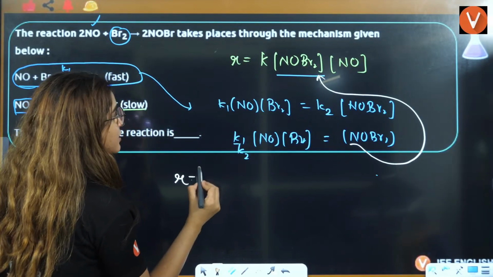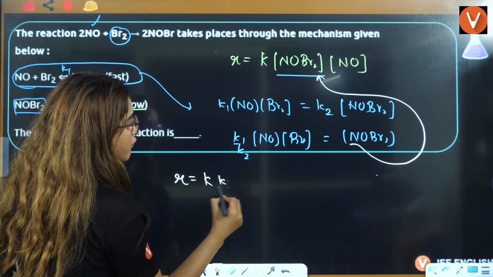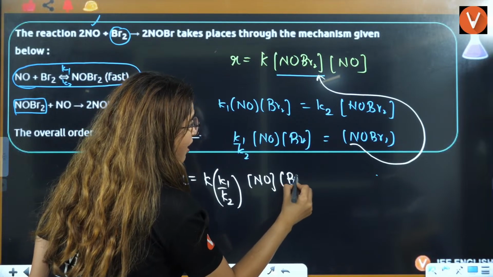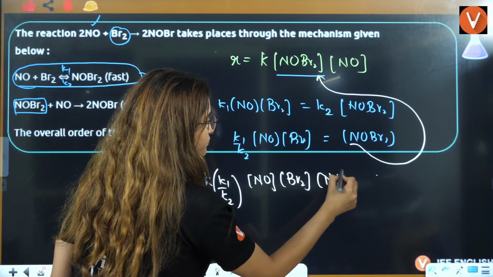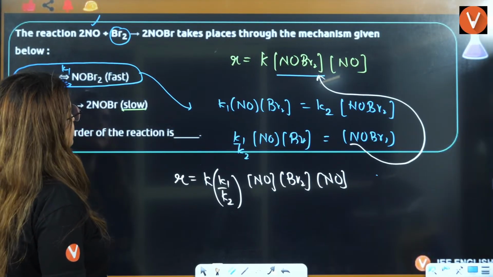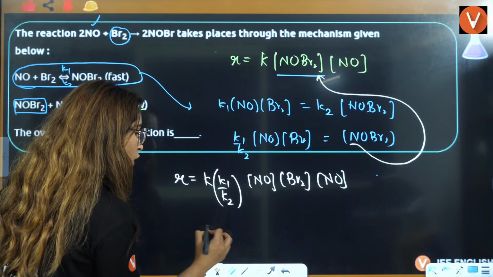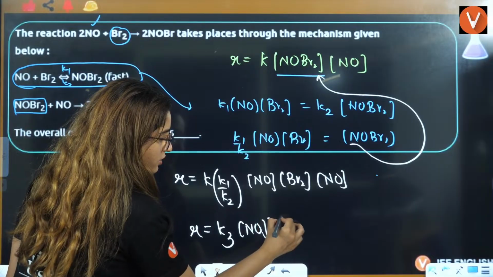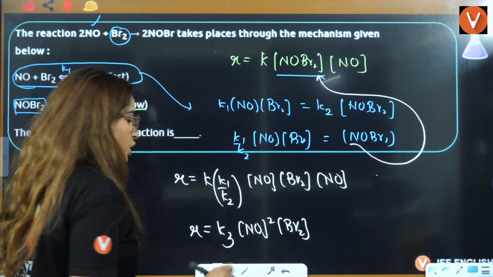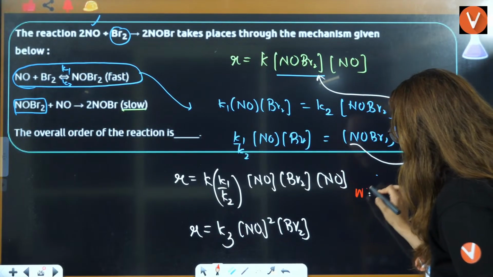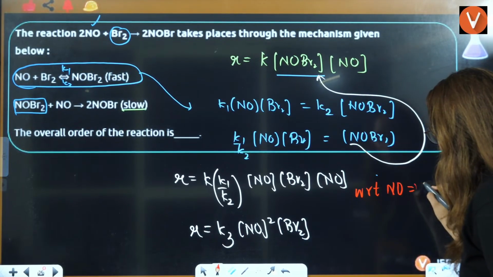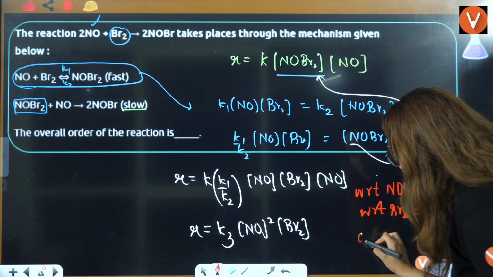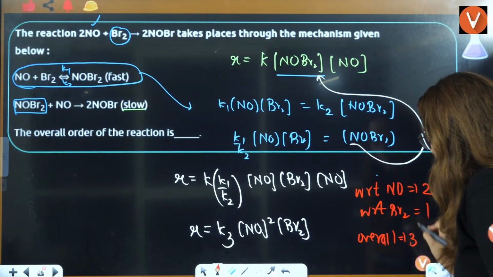That is going to be R equals K, K1 by K2, NO, Br2, and N. Can you see this here? Now this overall is nothing but a new rate constant. I'll write it as K3. This is NO squared, this is Br2. So can I write that with respect to NO, it is a second order reaction, with respect to Br2 it is a first order reaction, and overall it is a third order reaction.